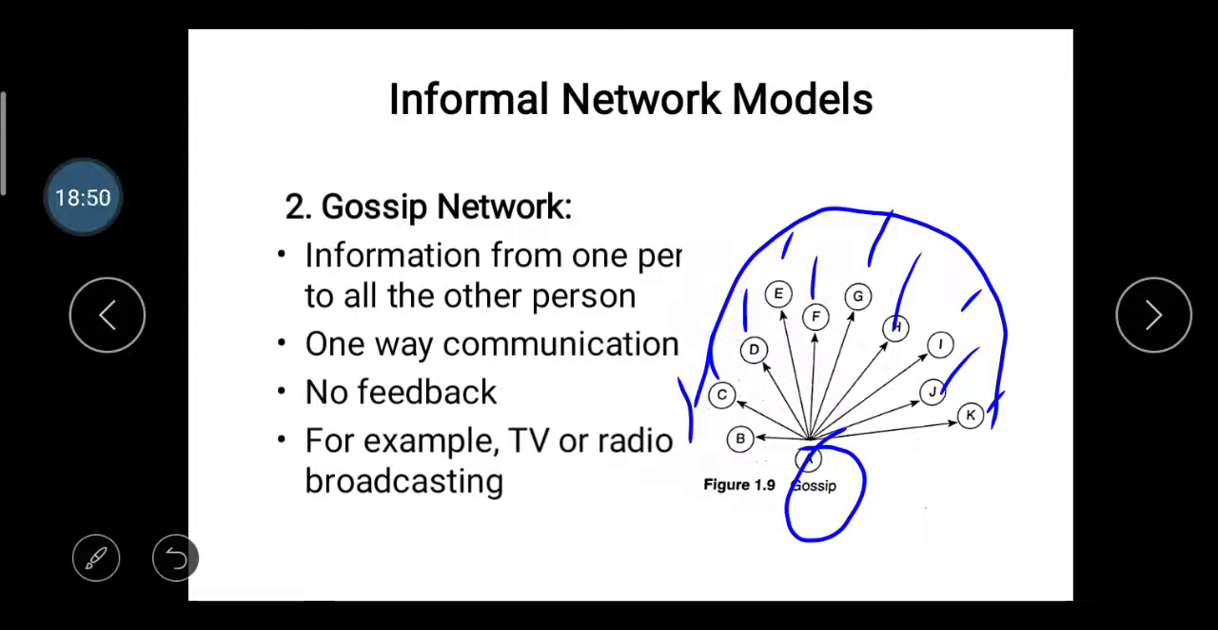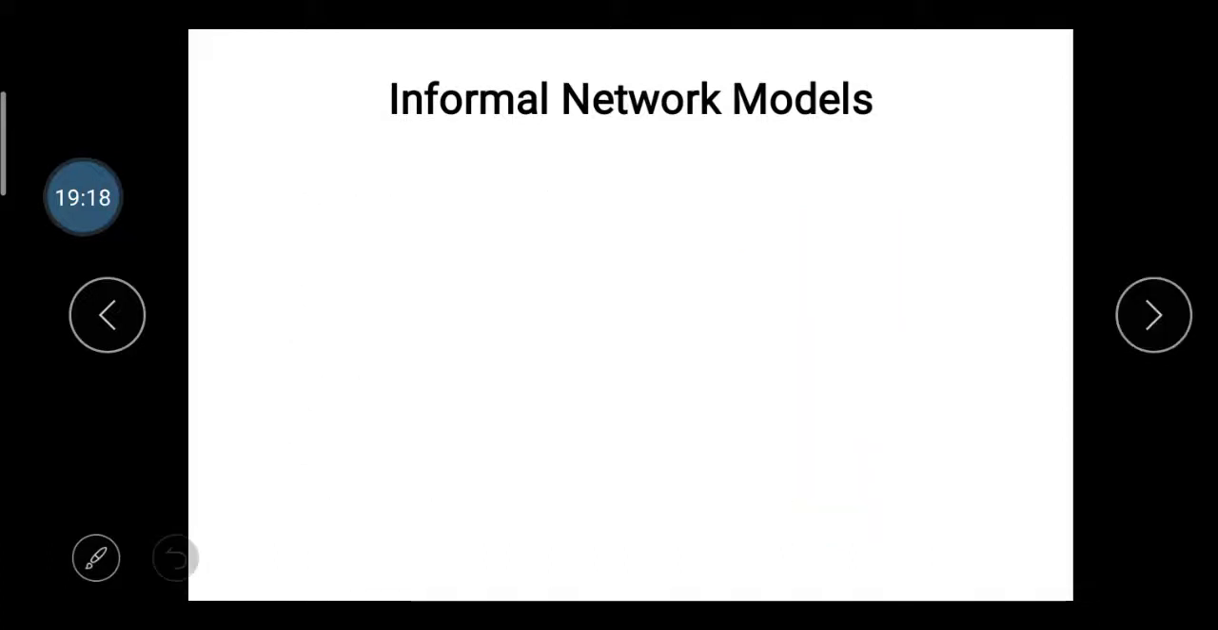These are one way communication and informal models of communication. They can communicate their information at one time to all the other people. So it's one type of gossip network, and TV firms cannot get any feedback from us. Then after,